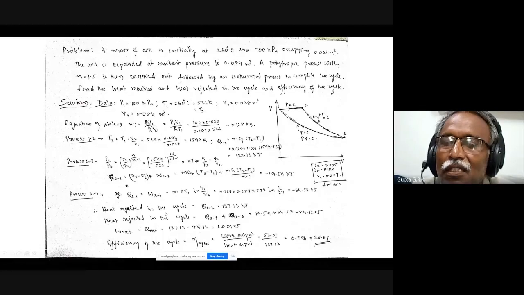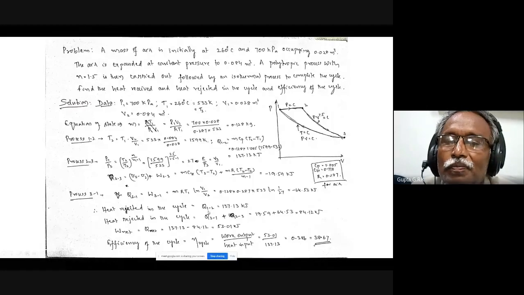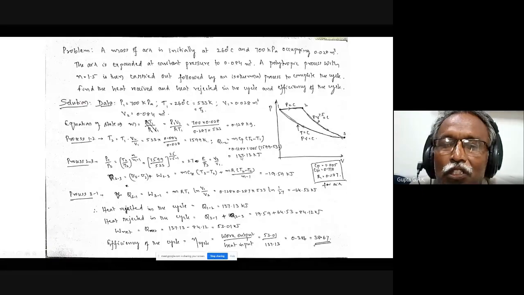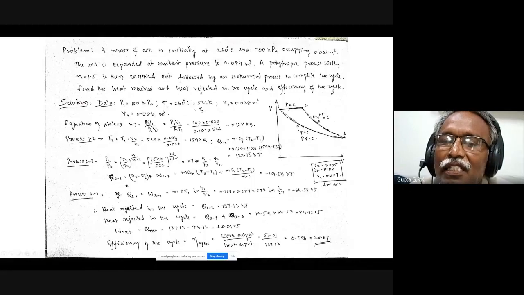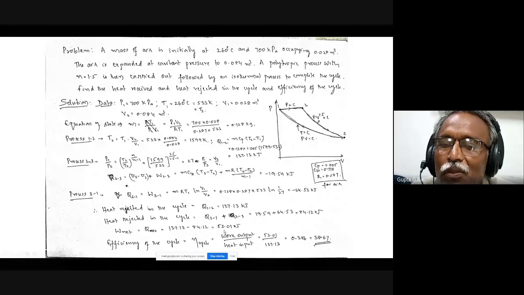So the heat rejected in the cycle, and Q12 is the heat received. Okay, so this is positive. Q12 is positive, Q23 is negative, and Q31 is negative. So heat received is 137, and heat lost is these two. So I can find out the net heat transfer. So 137.13 minus 84.12, that is 53.01.